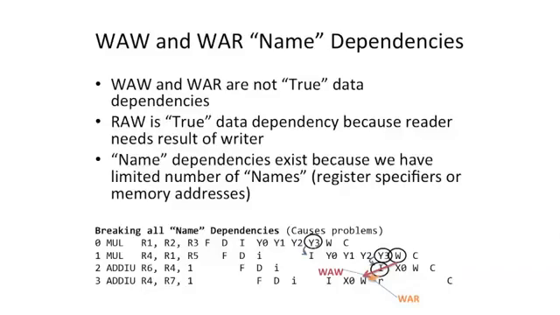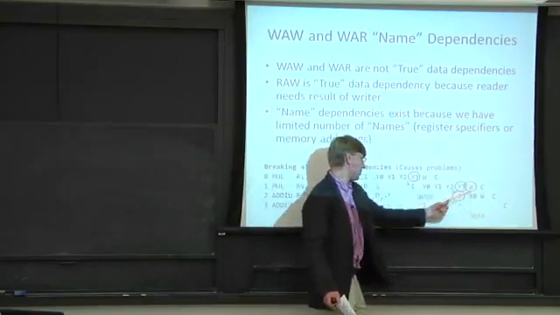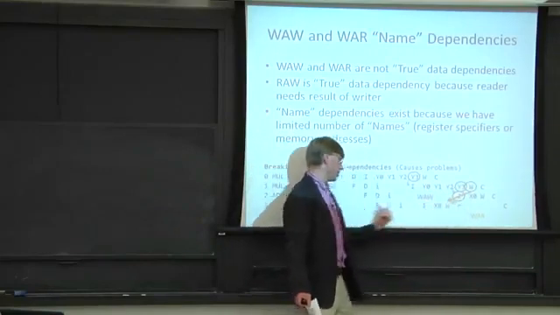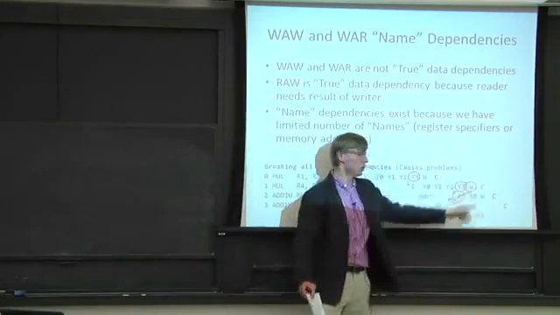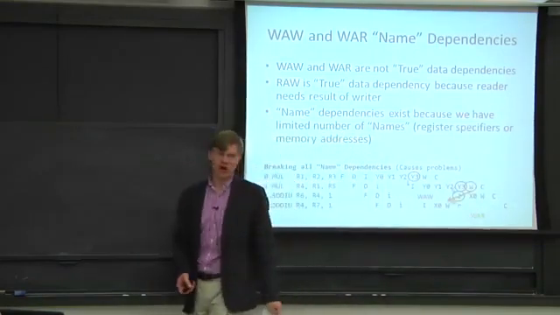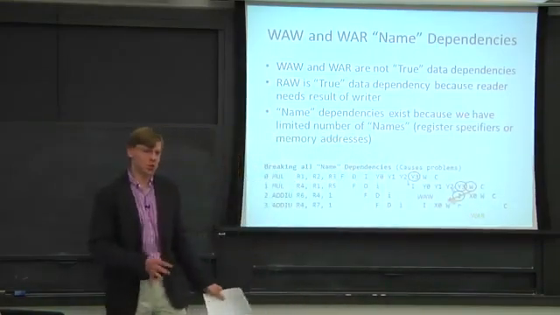So if you go to execute this on one of our out-of-order issue pipes that we've looked at so far, let's say this is executing on the in-order fetch, out-of-order issue, out-of-order execute, and write back in-order commit pipe, we can see that we will write to register 4 in time before we wrote to register 4 here. Now that's going to cause some major problems. We just wrote the wrong value.